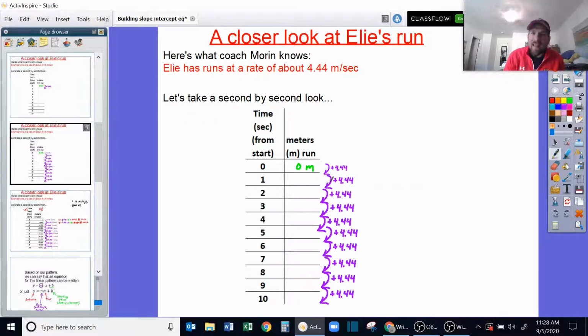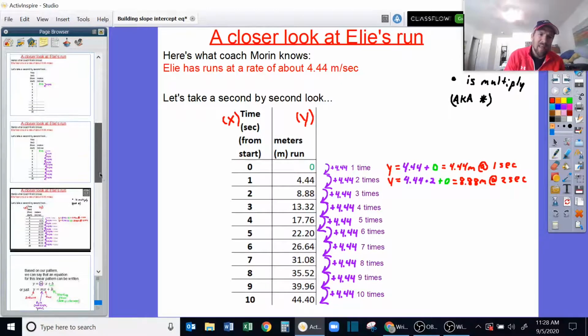So we're going to break down that first 10 seconds as a way to extend this using a pattern. Here, each time I travel from that 0 meter start, I'm going to add 4.44 one more time. So here's what this looks like as we extend that.